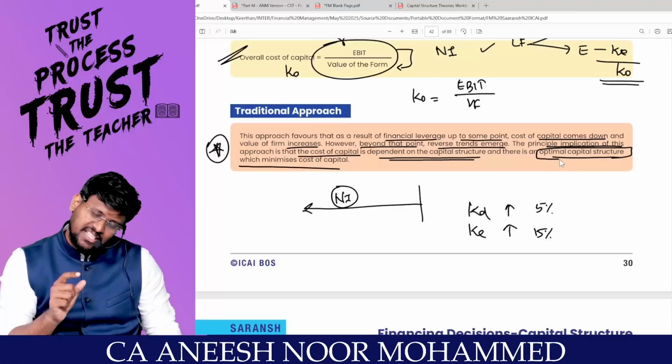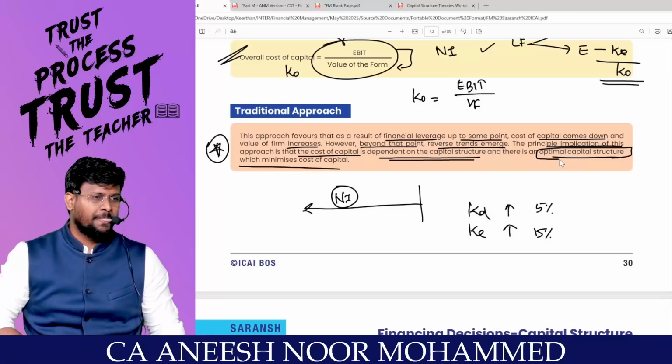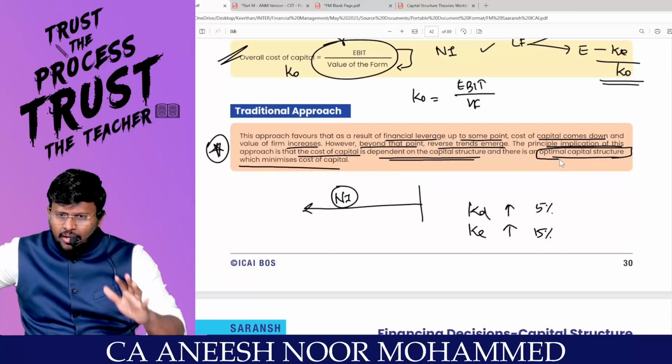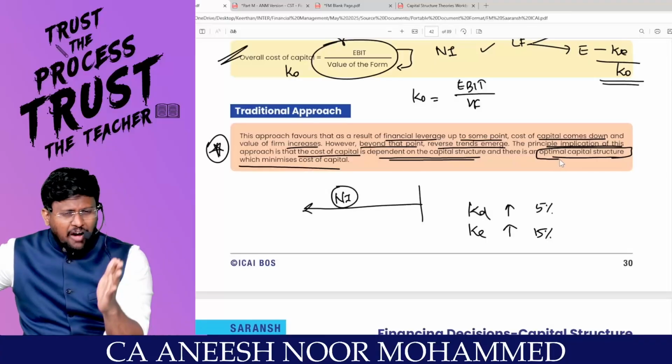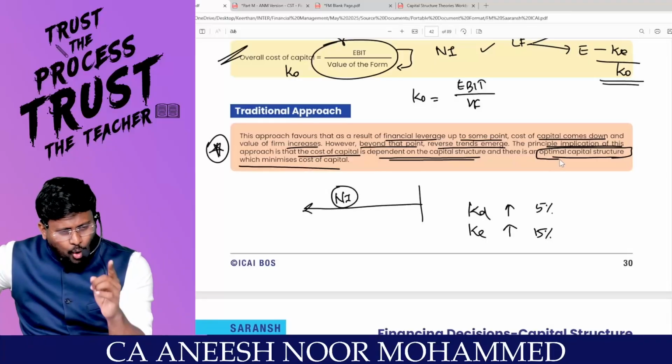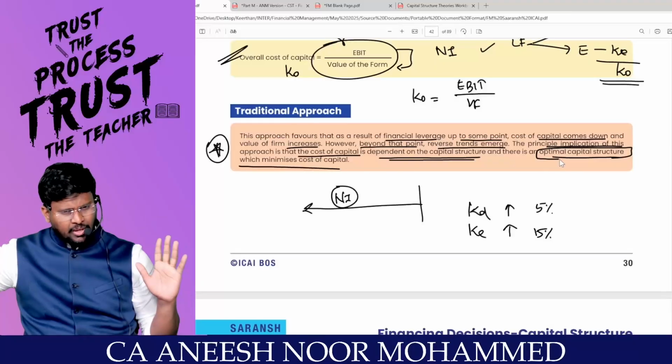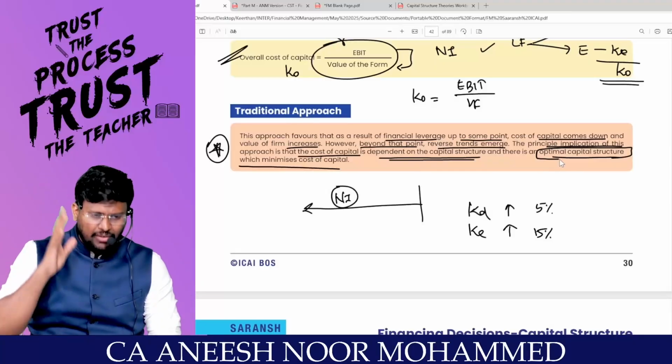But the traditional approach is saying that initially when you inject debt into the capital structure, KO reduces. So when KO reduces, the value of the firm increases. Are you agreeing with me? That means, my dear lovable students, after a particular point of time, KO starts increasing. Correct? The point at which KO is least is the optimum capital structure. Only under the traditional approach will you have an optimum capital structure.